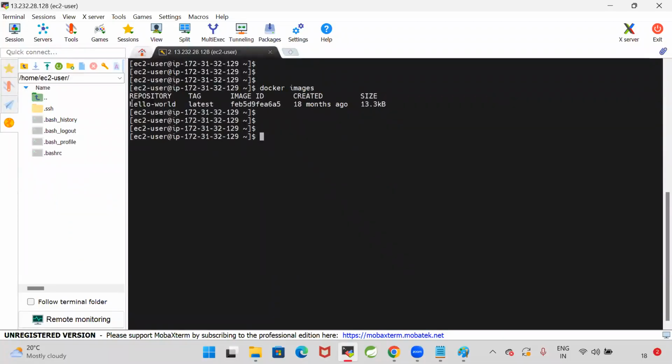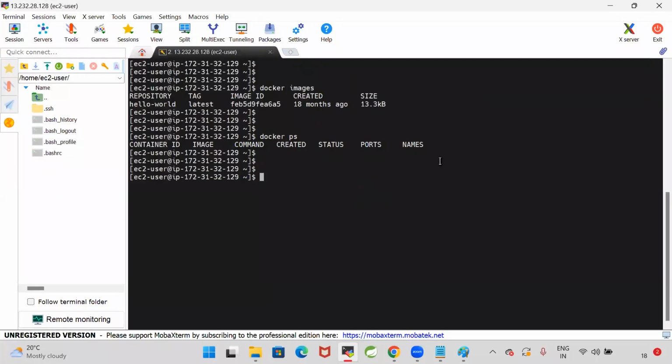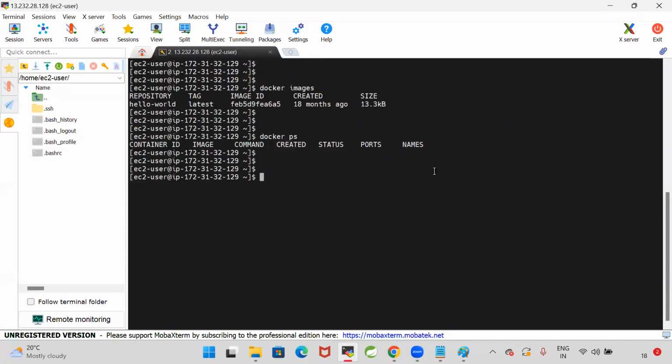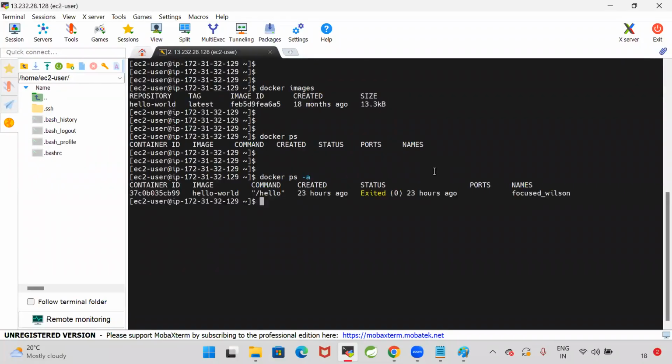Images we can see by using the docker images command. And by using docker ps, we can see the Docker containers. When I go for docker ps, it is going to display the containers which are running. Currently, there is no container running. If you want to see all the stopped containers also, docker ps -a.